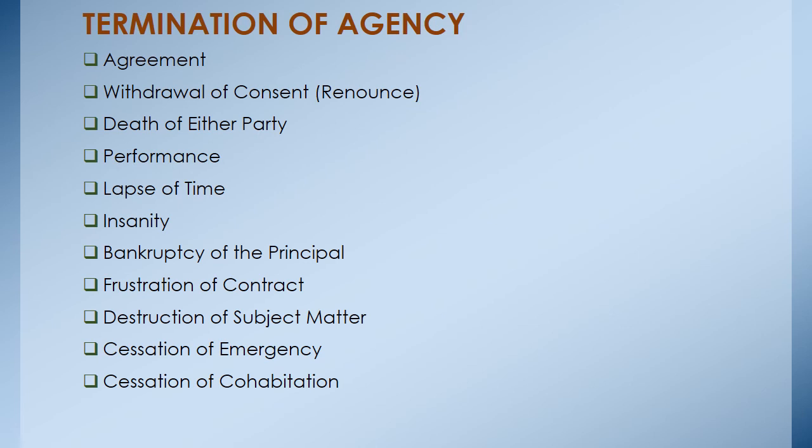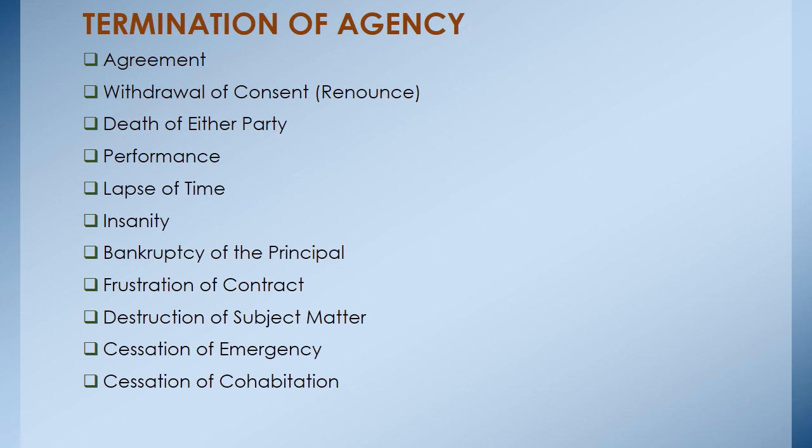Then we have bankruptcy of the principal. Now, according to the law of bankruptcy, when someone is declared bankrupt, all his material are usually transferred to an official receiver, who sometimes is appointed by the court of law. So when that happens, then the principal is denied the capacity to contract.